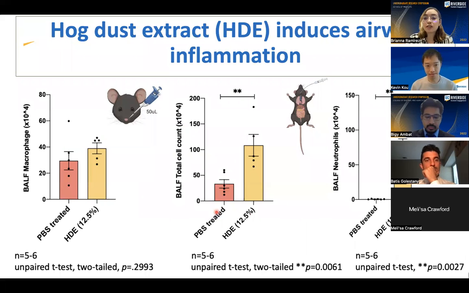To do that, they took the bronchoalveolar lavage fluid from the lungs of these mice and measured the total cell count and two different types of immune cells. What they found was that there was a significant increase in the total cell count here and also an increase in the neutrophil count within these mice. These two combined are indicative of chronic airway inflammation. This is great for us, not for the mice, but it's great because then we can now start to explore this gut-lung axis because we first need to make sure there's an effect in the lungs to this dust exposure before we can go into the gut.